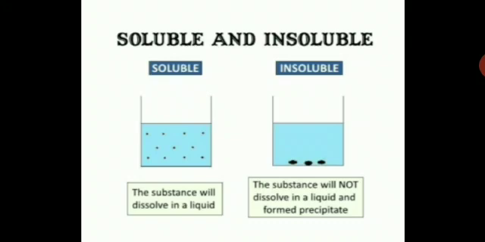Next, insoluble. Here you can see the particles or the substance which you try to dissolve will settle down. So they are insoluble. The substance will not dissolve in a liquid and will form a precipitate, or you can see some residue or some particles. Like if you put some sand in water, it will not dissolve. You can see some residue settling down. So sand is not soluble in water. That's why it is called an insoluble substance.